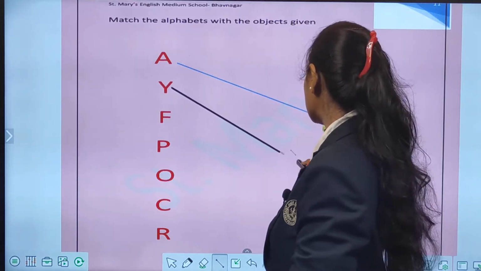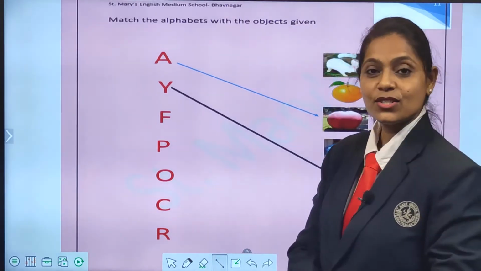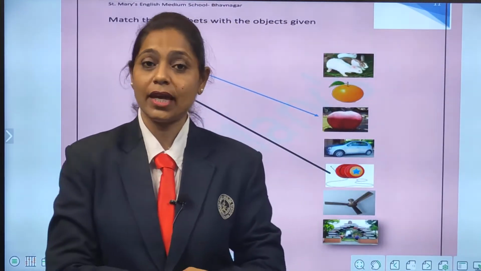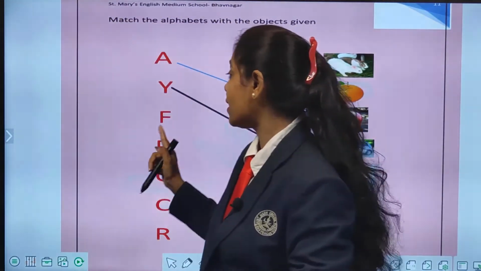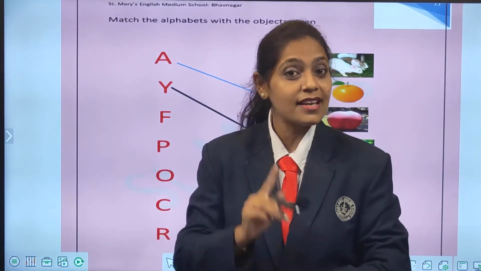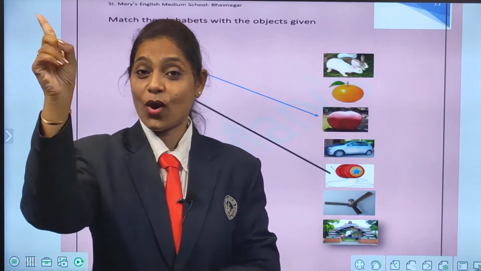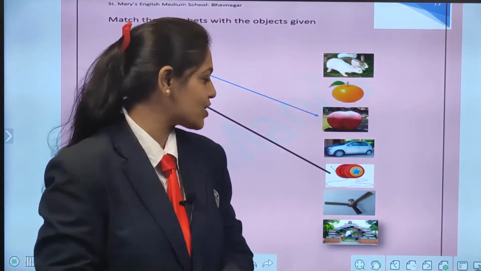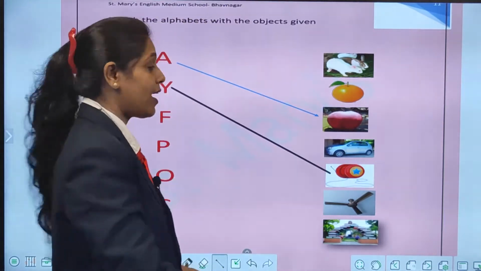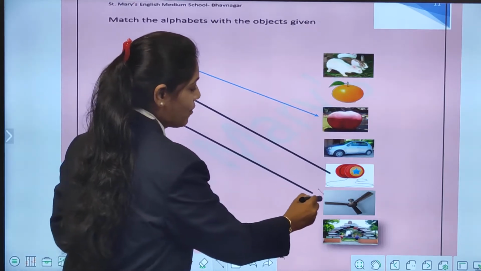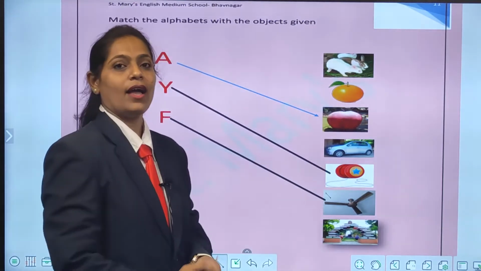We are going to join. So, very good. Now, can anyone tell me which is the next alphabet? Yes, correct. F. And F for, we all know, correct, fan. So, where is fan? Here. So, we are going to join F for fan.